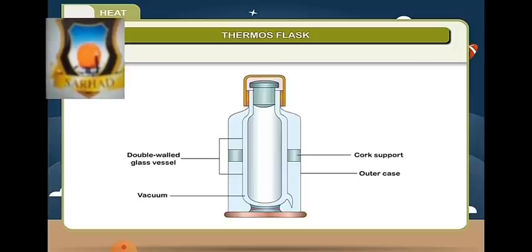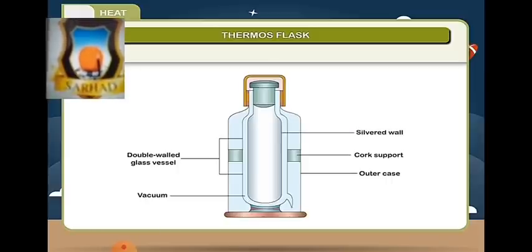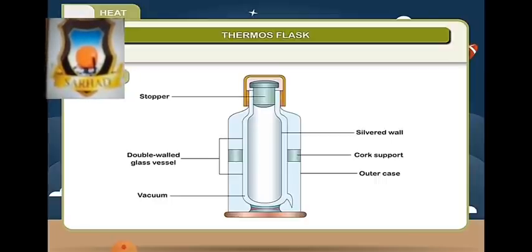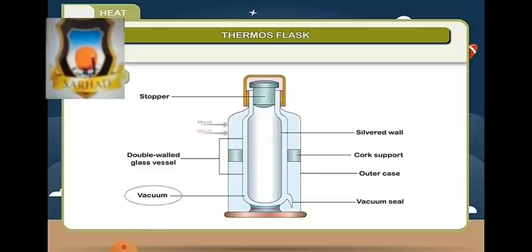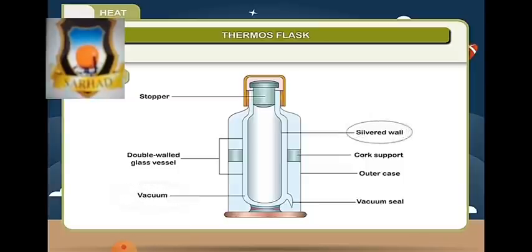The outer surface of the inner wall and the inner surface of the outer wall are silvered. The mouth of the bottle is fitted with a cork stopper. Working. In a thermos, the transfer of heat is minimized in these ways. 1. Through vacuum, both the process of conduction and convection of heat are not possible as they require a medium. 2. The cork stopper prevents the transfer of heat by convection. 3. Silvering of the vacuum tube minimizes the transfer of heat by radiation. This is because polished surfaces are both bad radiators and good reflectors of heat.